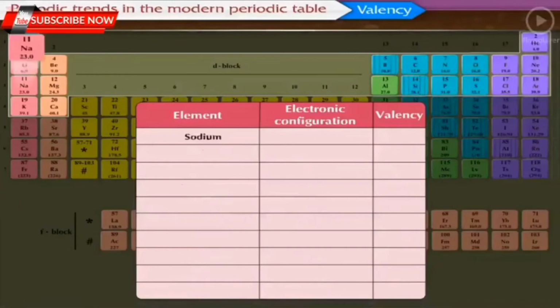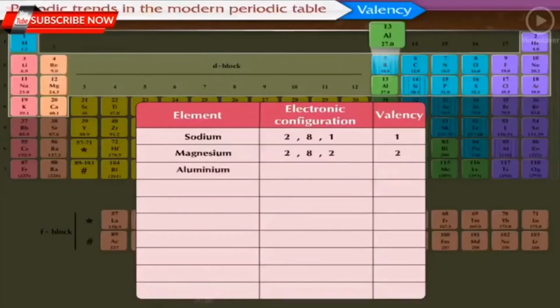The electronic configuration of sodium is 2, 8, 1 and valency is 1. The electronic configuration of magnesium is 2, 8, 2 and valency is 2. Aluminium, electronic configuration is 2, 8, 3 and valency is 3. Silicon, electronic configuration is 2, 8, 4 and valency 4.